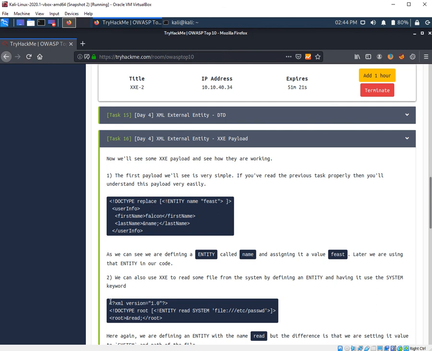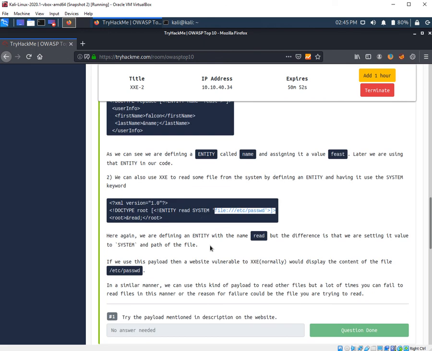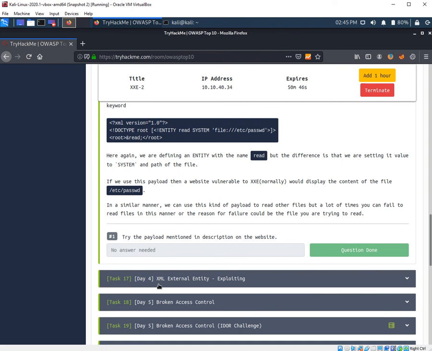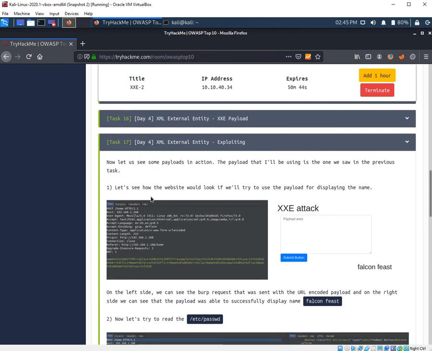The next payload contains the prologue, which is not necessary, and then a doctype root, followed by an entity that tells the server to read a file inside the web server, which is the etc passwd file. We will see if XML is able to do that or not. It will just print out a file if there exists any file with that path. So this is all for the payload section, and let's move to the next section, XML external entity exploiting.